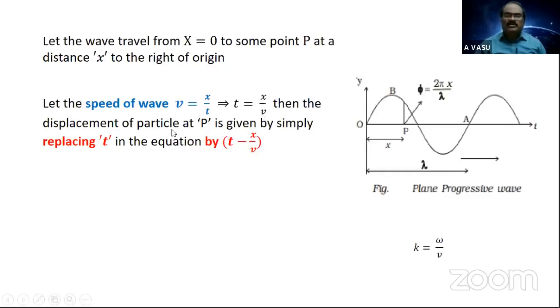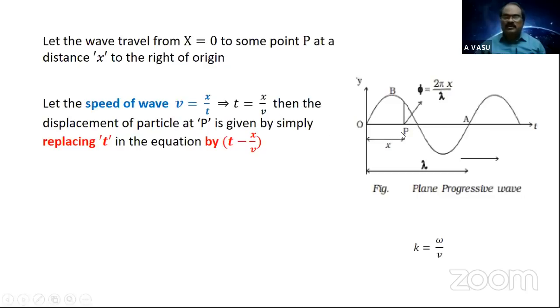Then how can the displacement of the particle P be obtained? Let's see. The particle P is at a distance x. The wave started at O, and to reach the point P, it takes some time. How much time it takes can be calculated from this. That is, t equals x by v is the time taken by the wave to reach point P starting from O. From O to P, how much time does it take?